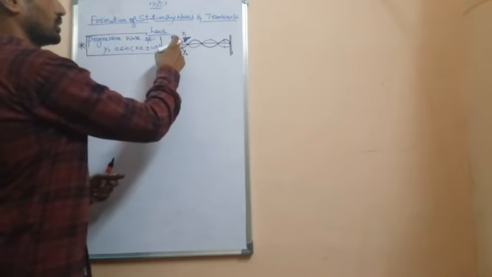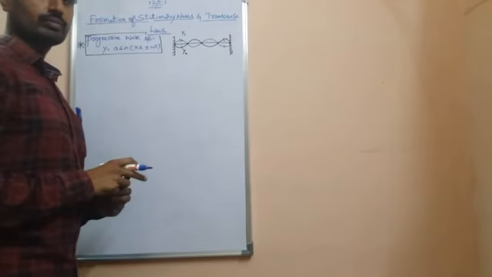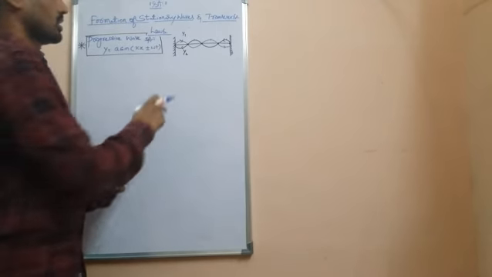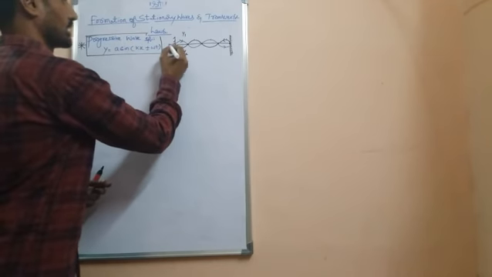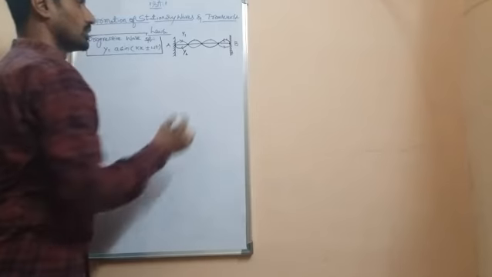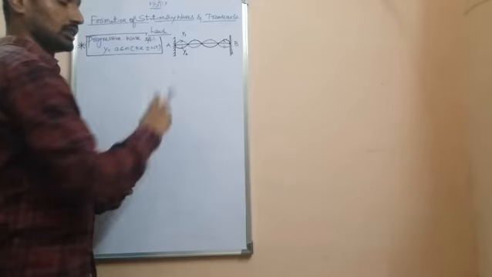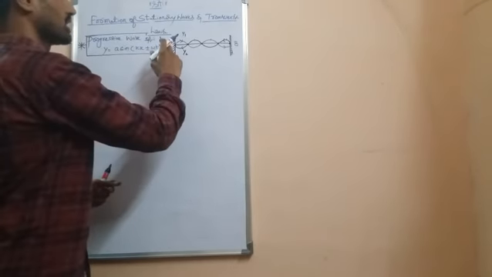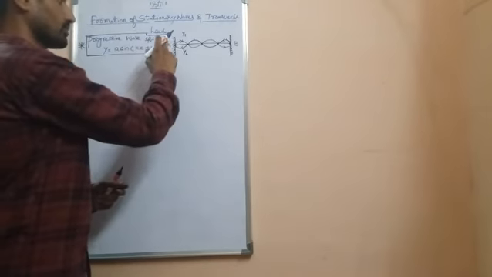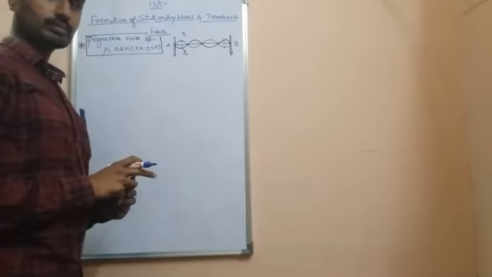Let us consider two waves, y1 and y2, traveling in opposite direction. Consider a string fixed between two rigid ends. If we pluck the string, a wave is generated from A to B, denoted by y1.